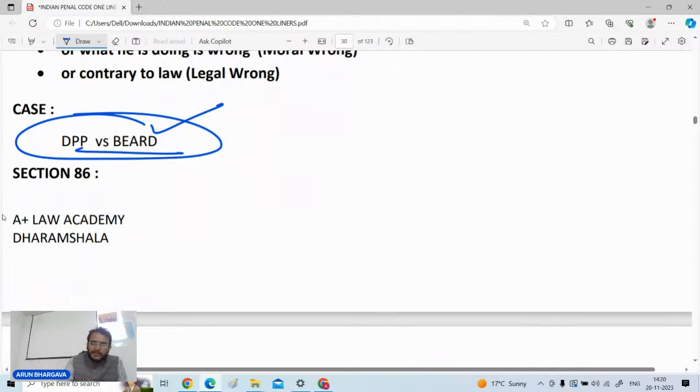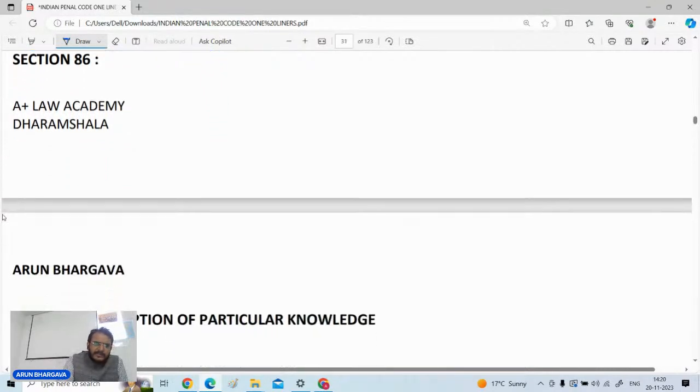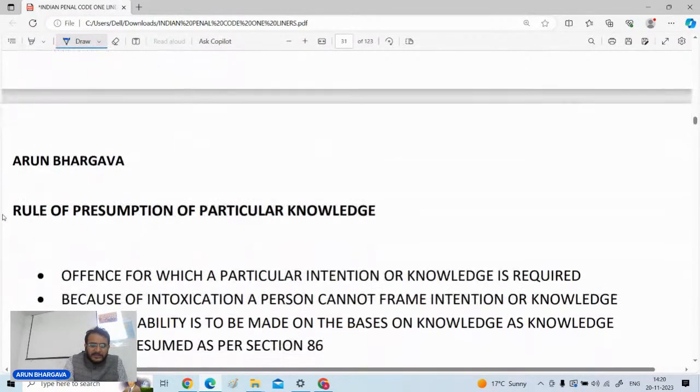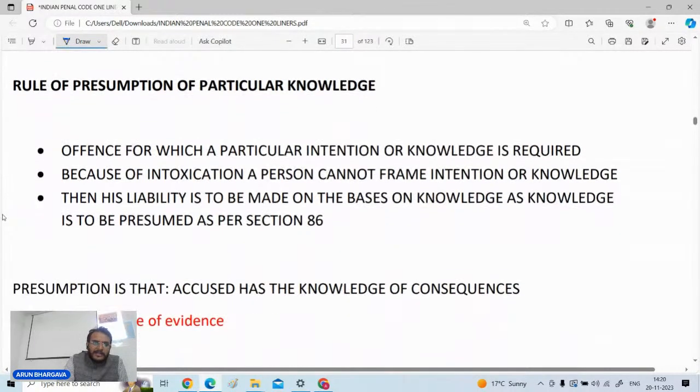ये आपका 85 के ऊपर केस करके पूछ लेते हैं। 86 में चलो मेरा आपसे एक सवाल रहेगा, काफी देर से आपसे मैंने सवाल नहीं पूछा। सेक्शन 86 पे कौन सा लैंडमार्क जजमेंट कोर्ट ने दिया है? The Honorable Supreme Court has given a very important landmark judgment on section number 86. That is my question to you people, those who are there in the session, Mehak, Anika, Shaktija and Pooja and all, ठीक है, which is the very important case decided by the Supreme Court on section number 86 of the IPC? 86 of the IPC. कौन बताएगा?